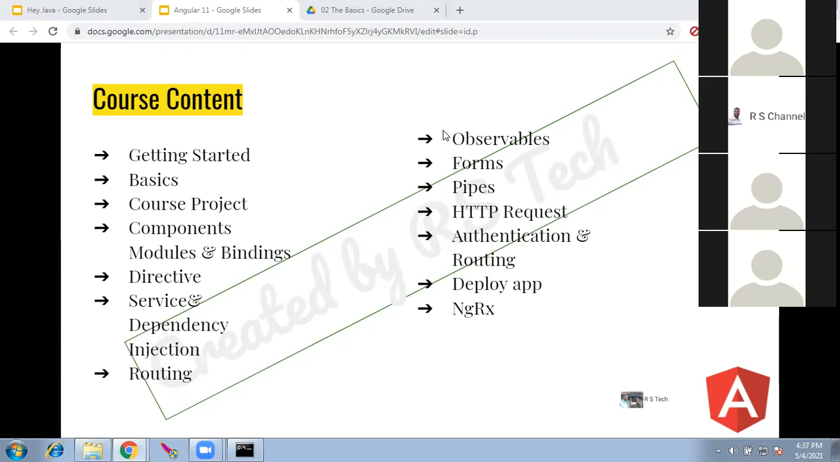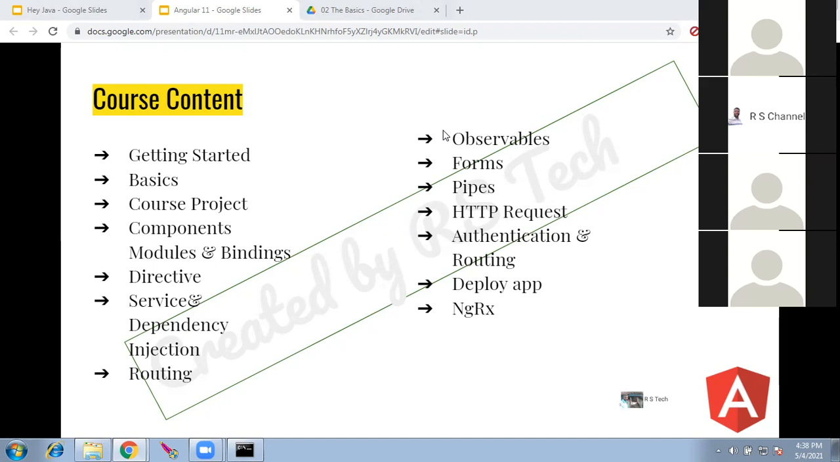After that, we'll go over the directives, services and dependency injection, routing, the observable forms, the reactive forms, and the pipes. Then after these core components are done, we have to hit the API, which is, we have to fetch from an API. We are not going to build a backend, but we'll write an API just to consume and post data.